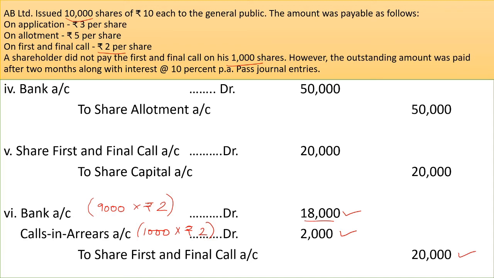Now, it is important to remember here that when we open calls in arrears account in this journal entry, then share first and final call account is credited with 20,000, with the same amount with which it was debited in the fifth journal entry. So, after this journal entry, after sixth journal entry, share first and final account will be closed in the books of accounts.